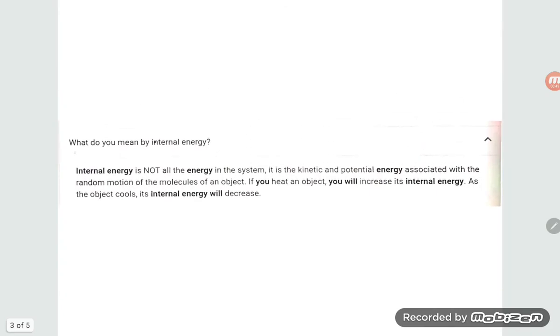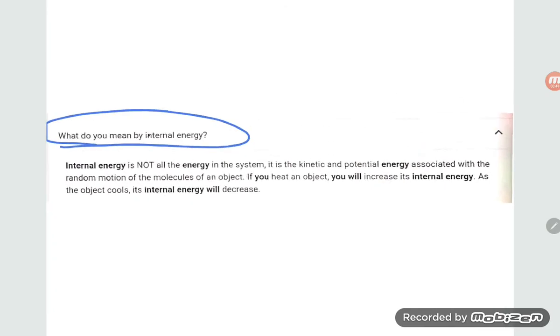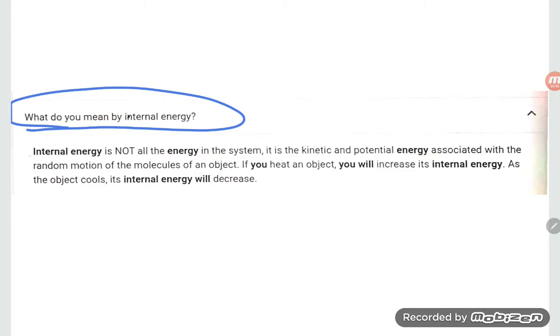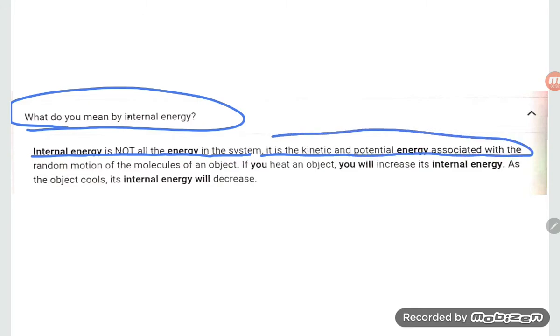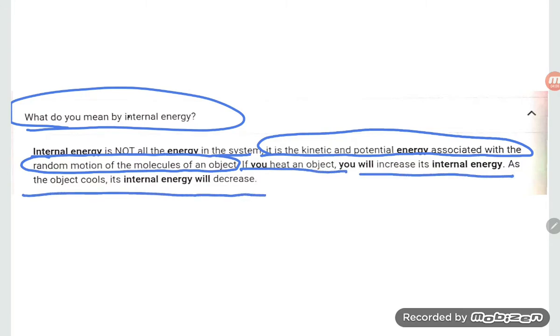What do we mean by internal energy? Let us try to understand again. Internal energy is not all the energy of the system. It is the kinetic energy and potential energy associated with the random motion of the molecules of the object. If you heat an object, you will increase the internal energy. As the object cools, its internal energy will decrease.